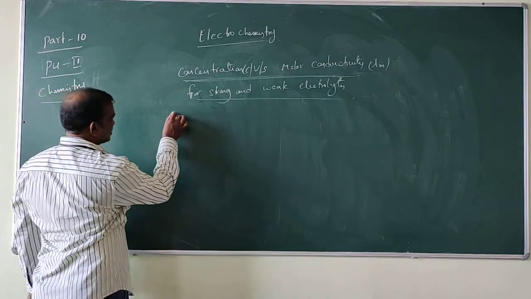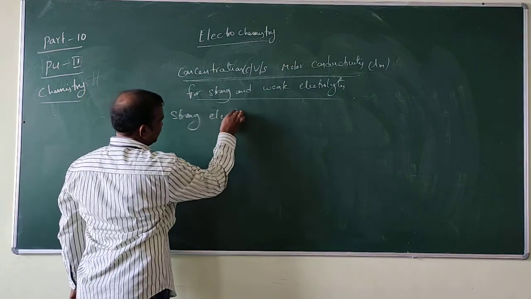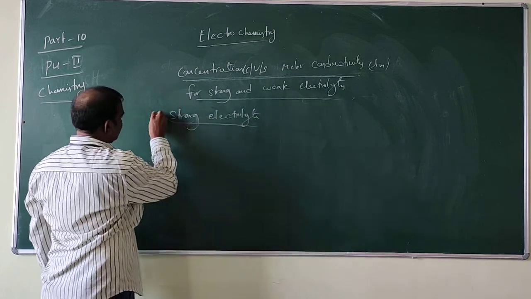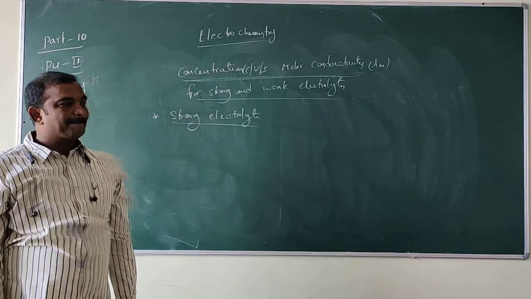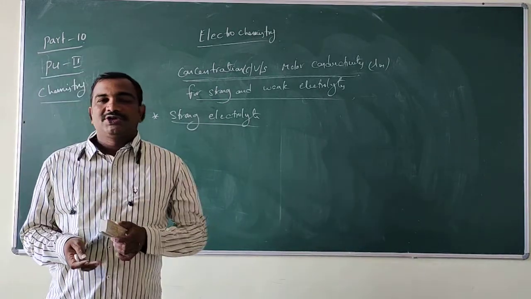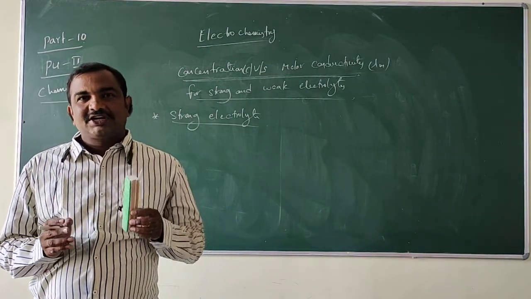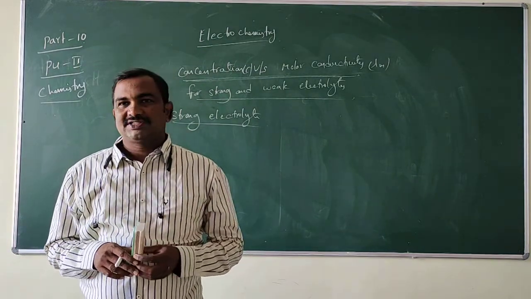See, for strong electrolytes, as we already told you, if you take any salt or electrolyte which is strong, complete dissociation takes place.